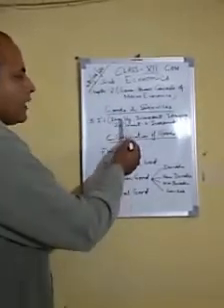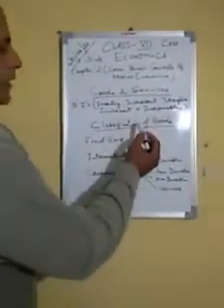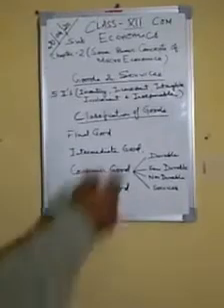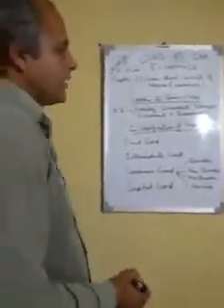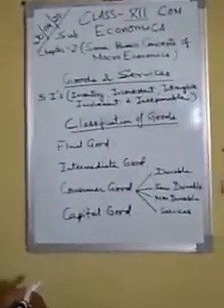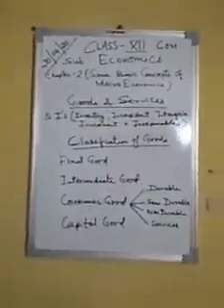Goods can be stored but services cannot be stored. They are produced and consumed at the same time. Second point is consistency. When you are making goods, they are consistent in shape, size and volume, but services are inconsistent in nature. Their frequency will differ for different cases. Intangible. Goods are tangible, they have shape, size and can be seen and touched. Services cannot be touched, they can only be felt.